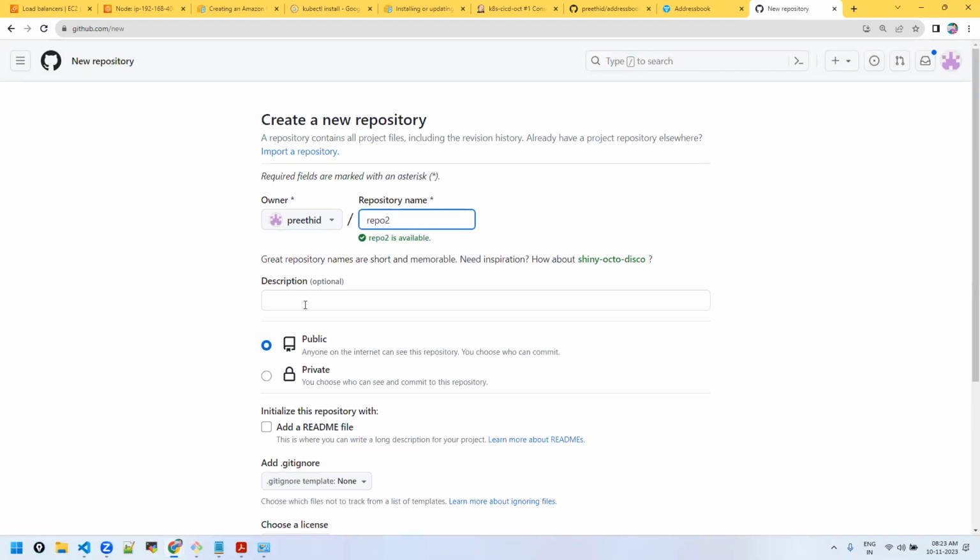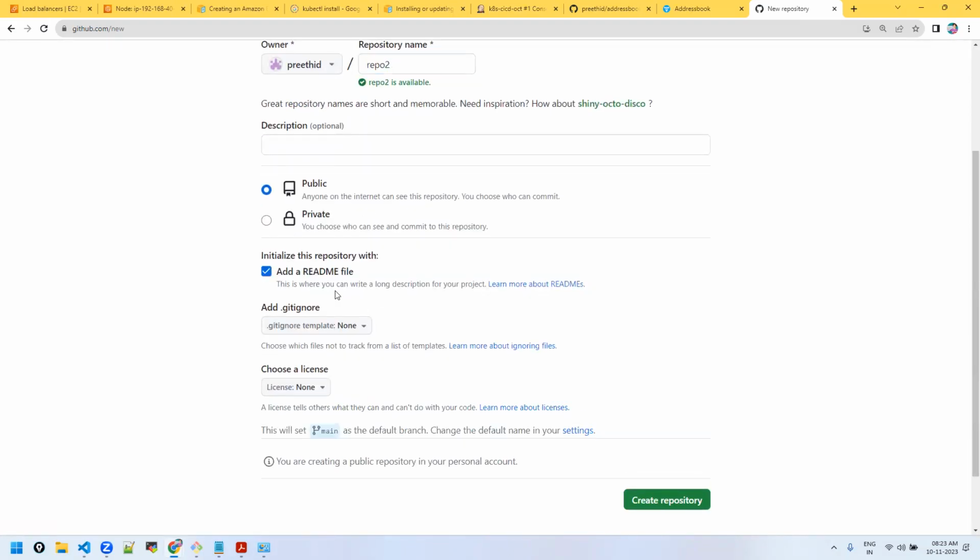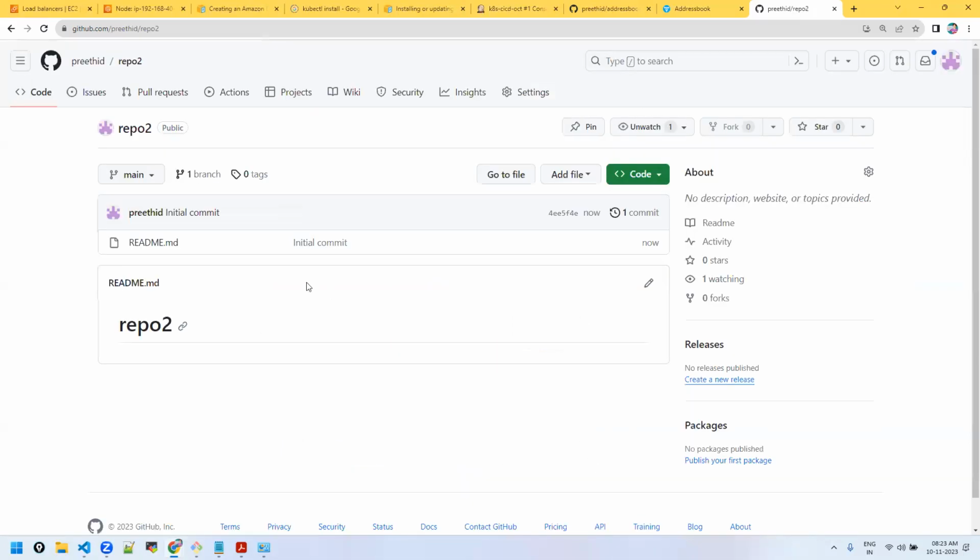I'll name it repo2. Here I'll choose add readme. A readme is a read-me file which gives some description about the repo. It will create just a blank one. Create the repo. I just want to assume this as multiple files and multiple commits. In general, there might be some 100 commits and so many files. Okay, just assume that's an already existing one.